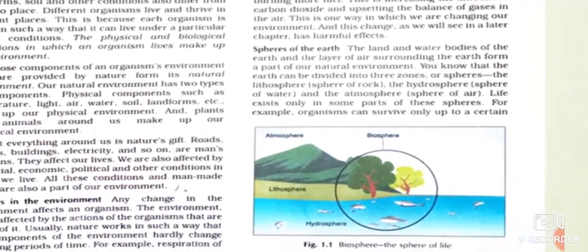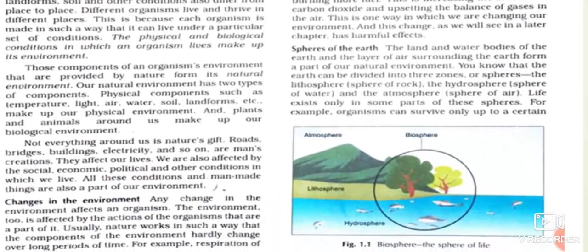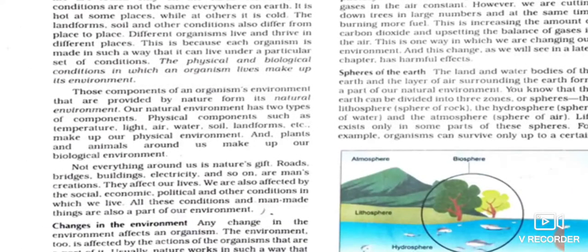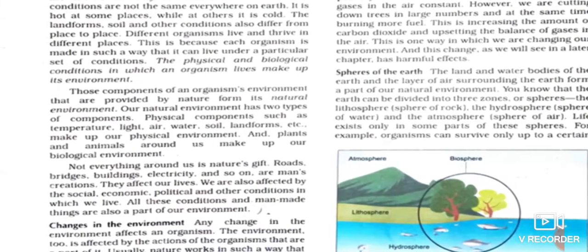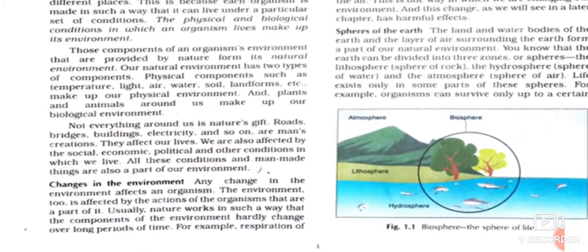Okay, so in this topic we are going to read about the four spheres of the earth, the four realms of the earth, and they are also known as the four major domains of the earth. The first major domain of the earth is the lithosphere, L for litho and L for land. As you can see in this picture, the lithosphere is the outermost solid crust or the hard top layer of the earth.